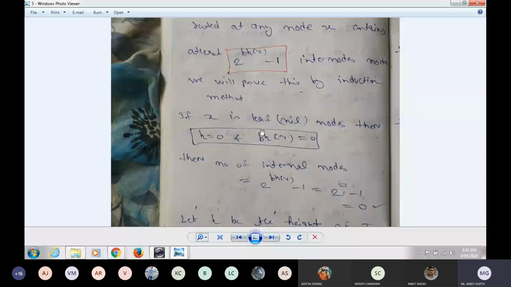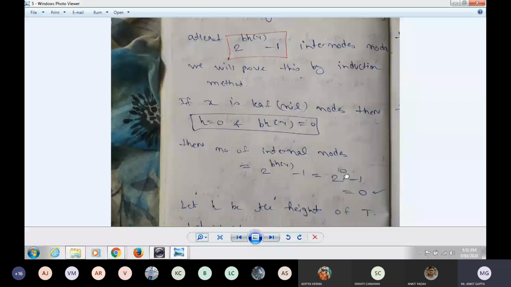A leaf node can never be an internal node, so the number of internal nodes should be 0.